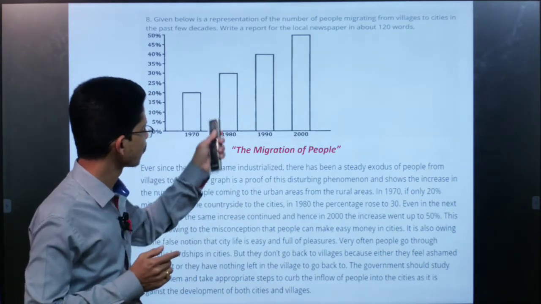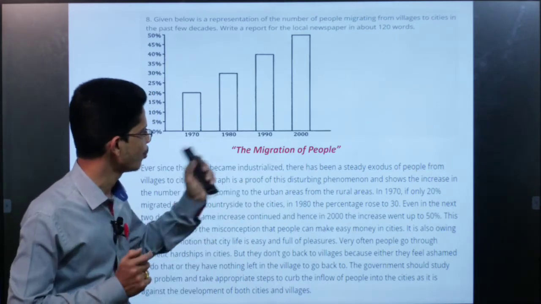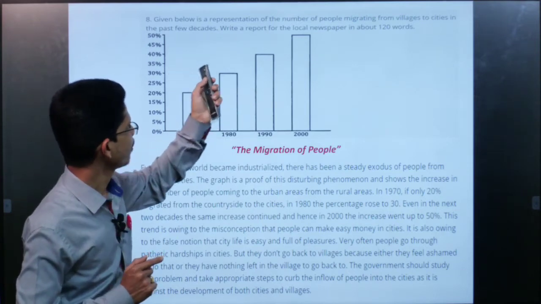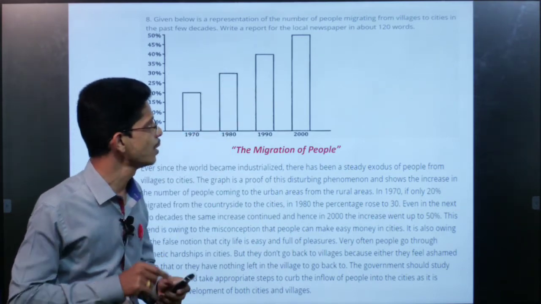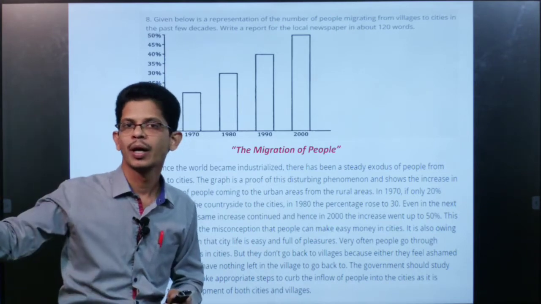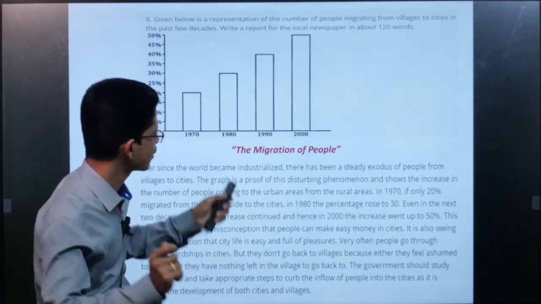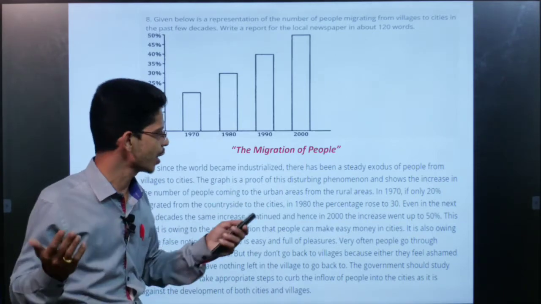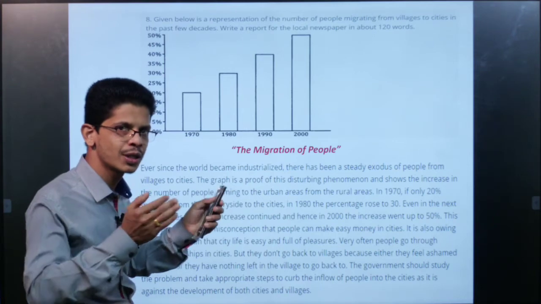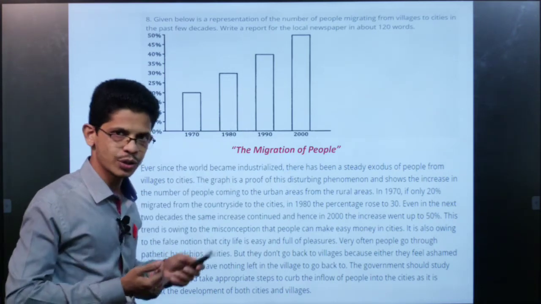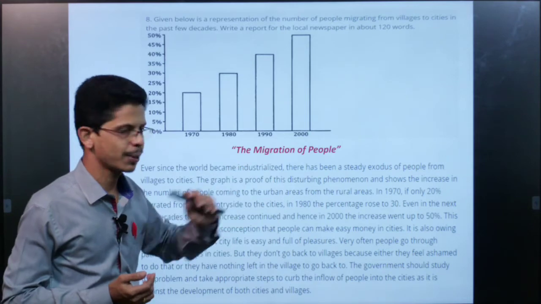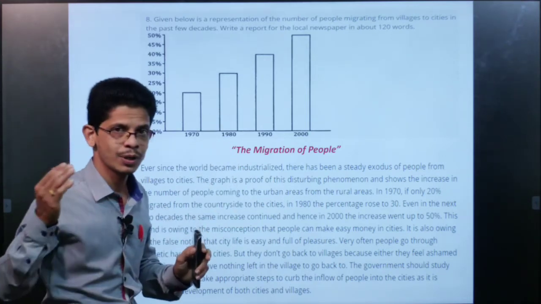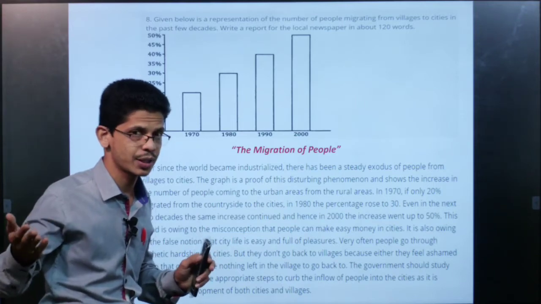Yes, the question itself contains the title, you have to observe here. In the question it is mentioned, the given below representation of the number of people migrating from villages to cities, right? So this is a report of people who are migrating. So you can give a very short title, you can excerpt from the question the title, the migration of people. And at the same time you add migration of people from villages to cities, you can write.